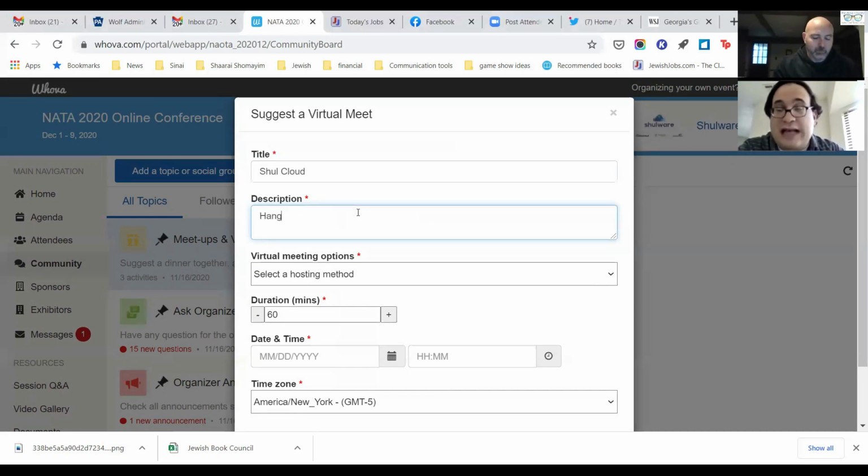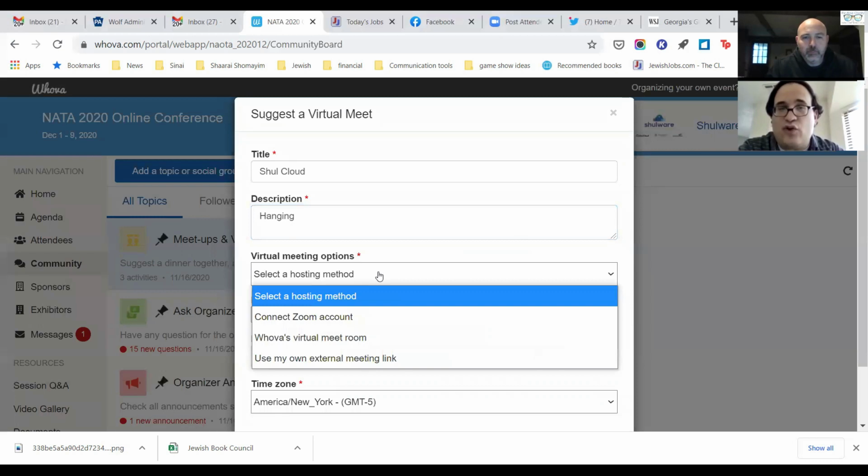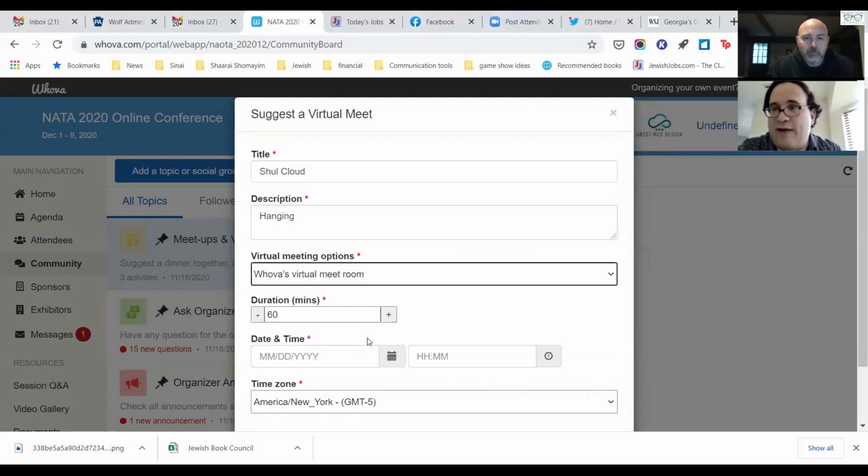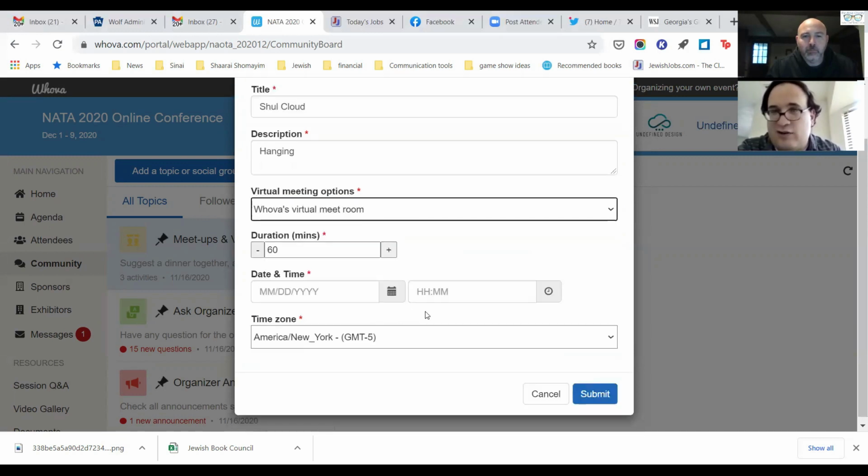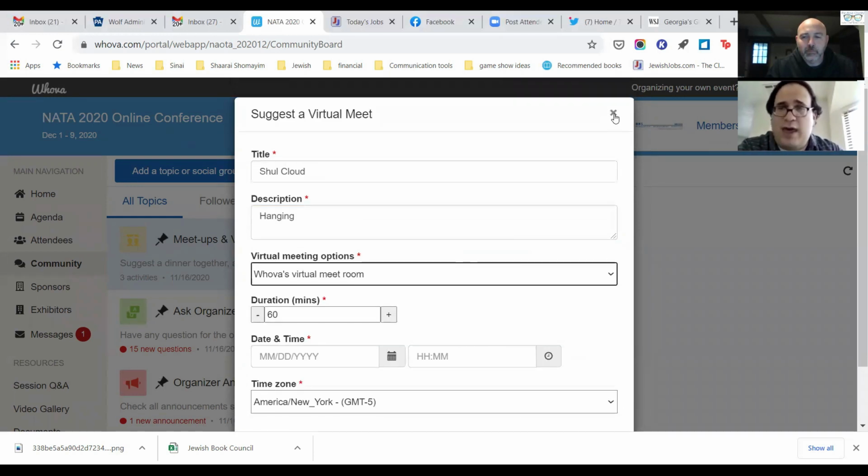And then when you select a hosting method, I would really recommend doing Whova's virtual meeting room. You don't have to create a Zoom account or Zoom room or any other account. It's all within the Whova setup. And then you just fill in the rest and hit submit, and away you go. And once you're in there, you can always invite people, and anyone in the Whova meetups can see that that's an active meetup. If you'd like to make it private, once you get in the room, there's some functionality that's pretty self-explanatory to look at.